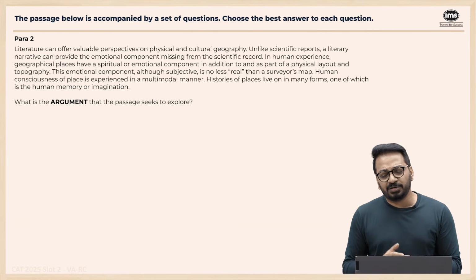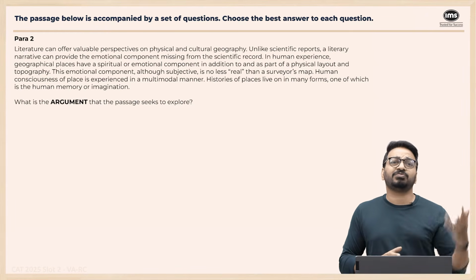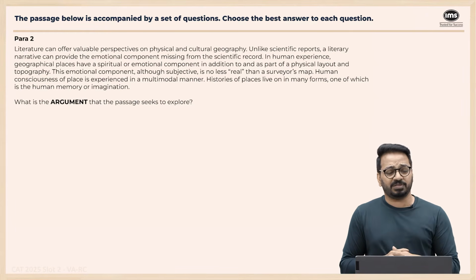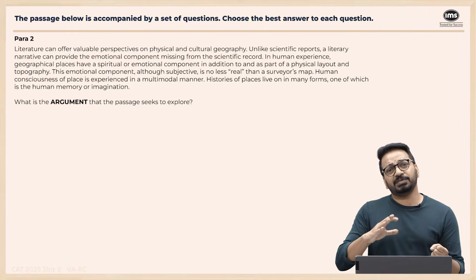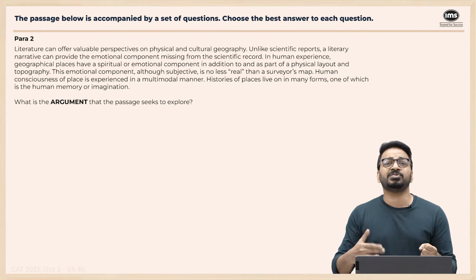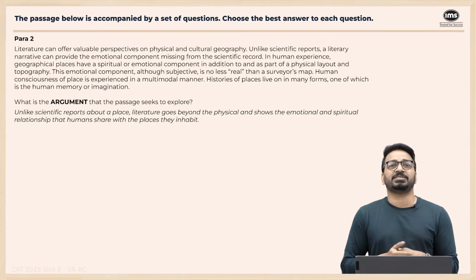Histories of places live on in many forms, one of which is human memory or imagination. We also think of how this place was before and everything, right? So unlike just a scientific record, this gives an additional component, which is an emotional and spiritual relationship that humans share with the places they inhabited.